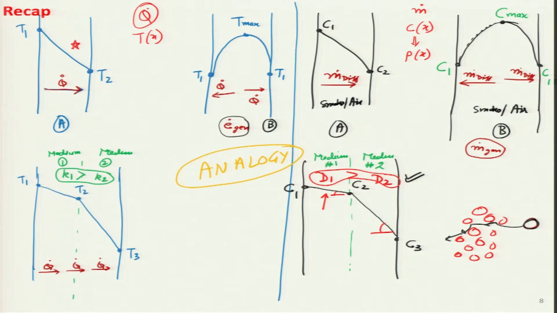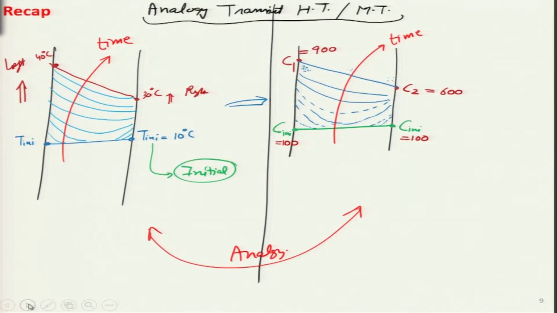So, this is a straight blue line, then we looked at the parabolic temperature profile, and then we looked at two different slopes of temperature profile, which meant that there could be two different mediums connected to one another, and we saw the same analogy for mass transfer as well. So, it was a very interesting analysis that we performed. We even looked at the analogy not only for steady state, but for transient heat transfer as well.